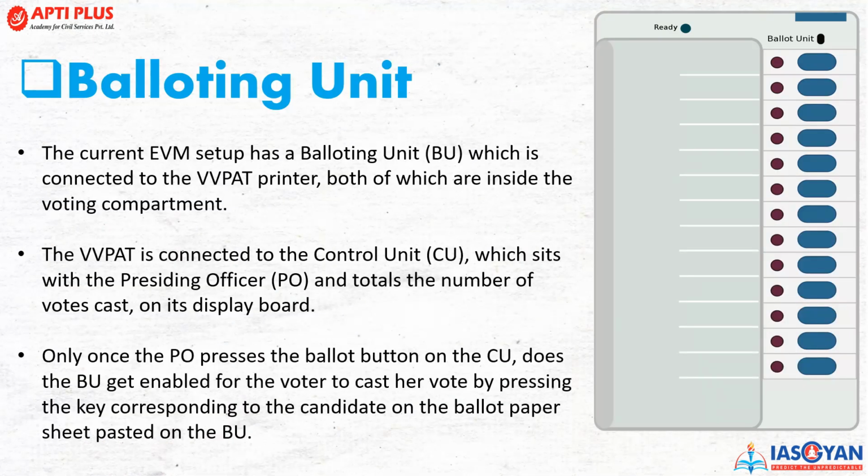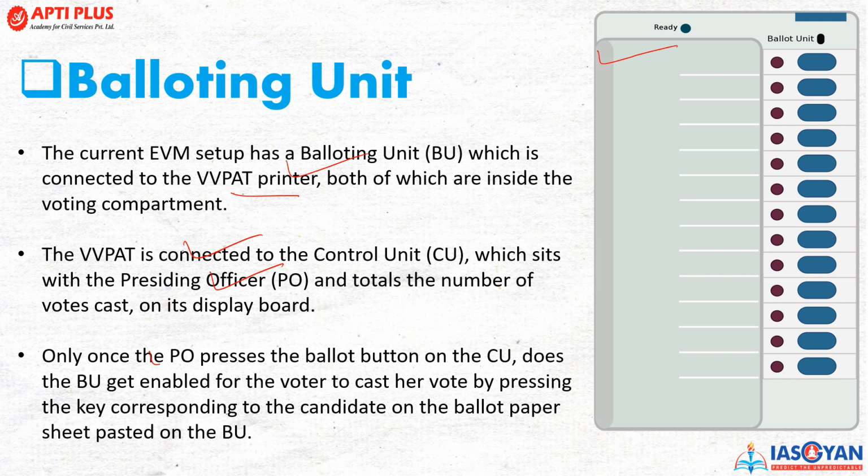Now, what is a ballot unit? This is called the ballot unit. You can see the image over here, this is the ballot unit. The current EVM setup has a balloting unit which is connected with the VVPAT machine, both of which are inside the voting compartment. The VVPAT is connected to the control unit, which sits with the presiding officer, and the total number of votes cast is displayed there.